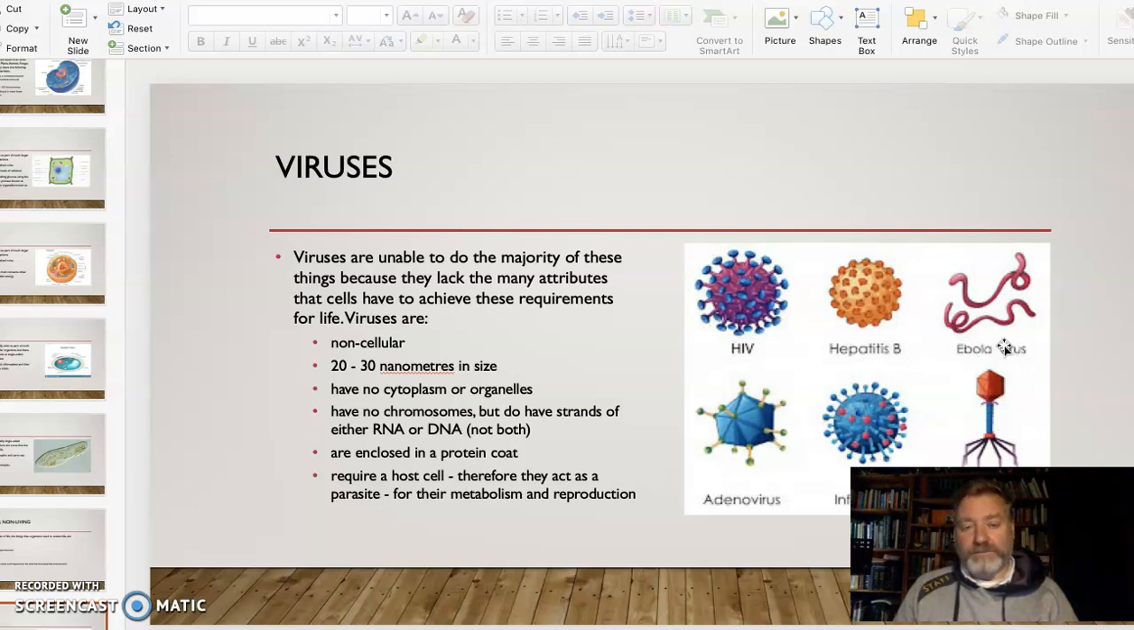And as you'll learn later in the course, you need both to be able to self-replicate and to be able to decode your DNA to create proteins. They're enclosed in a protein coat, but they also require a host. They need the host for their metabolism, and they need the host for reproduction. So therefore, they're actually a parasite in that sense, but they're not living.